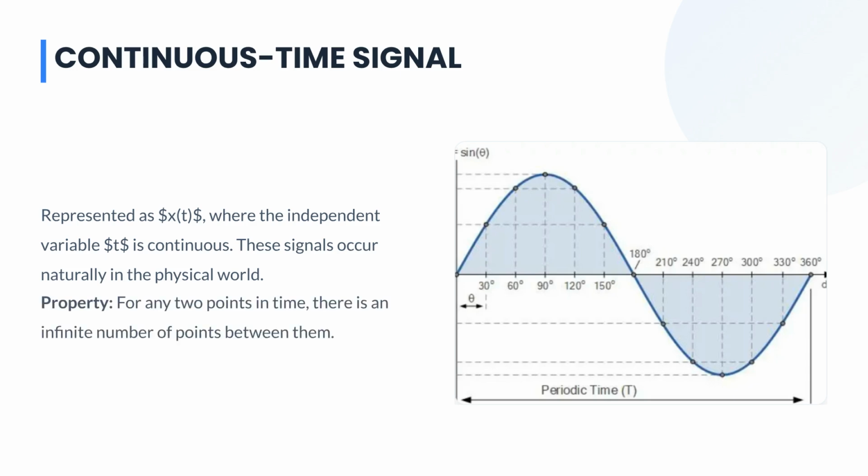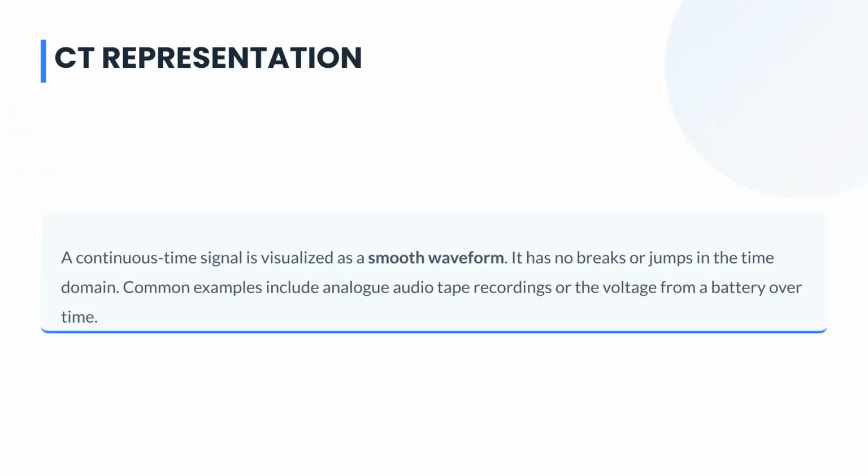These signals occur naturally, and for any 2 points in time, there is an infinite number of points between them. A continuous time signal is visualized as a smooth waveform without breaks or jumps in the time domain. Examples include analog audio recordings or the voltage from a battery over time.